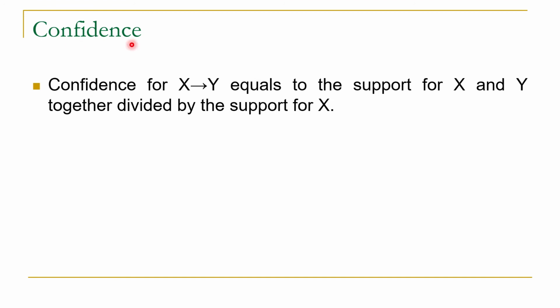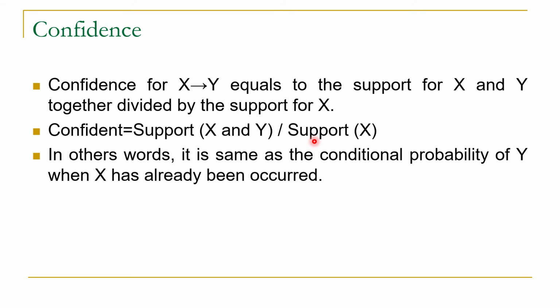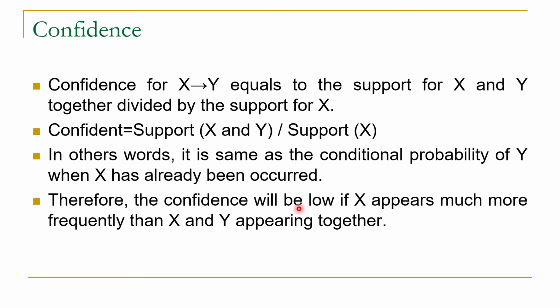This concept is covered in confidence, and the confidence for the relation X to Y is equal to the support of X and Y together divided by the support of X. As we have discussed, it is the same as the conditional probability of Y when X has already occurred. We can clearly conclude that the confidence will be low if X appears much more frequently than X and Y appear together.